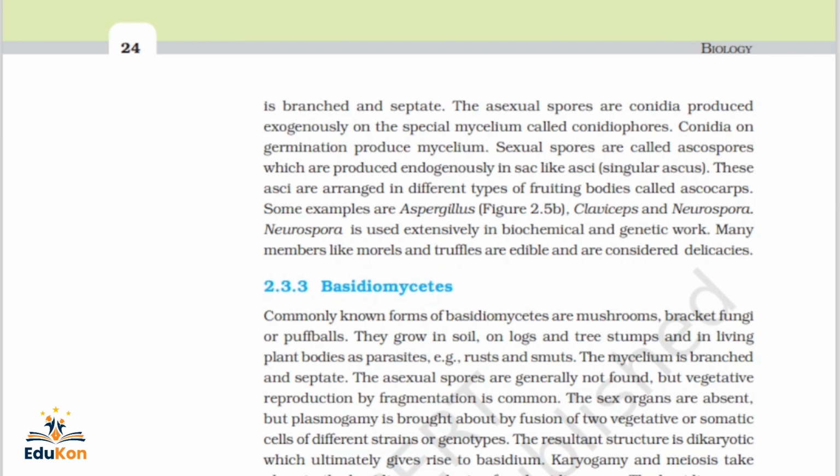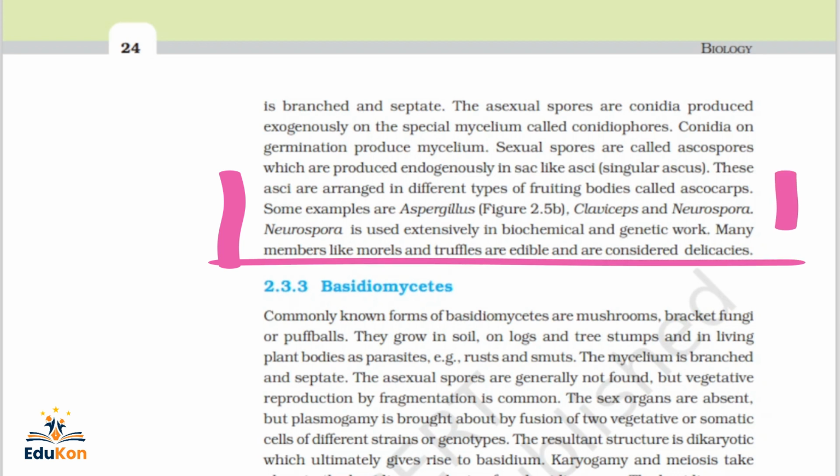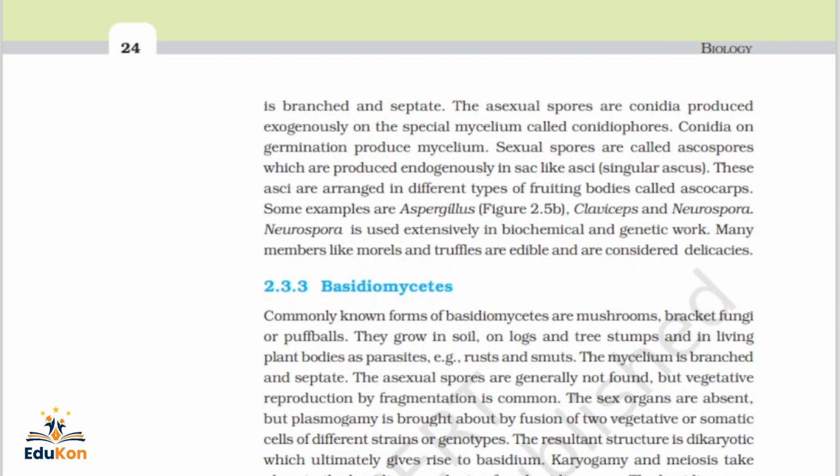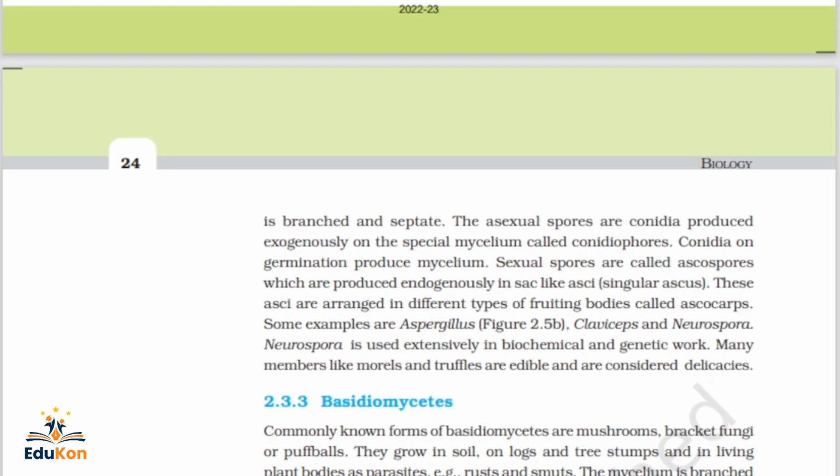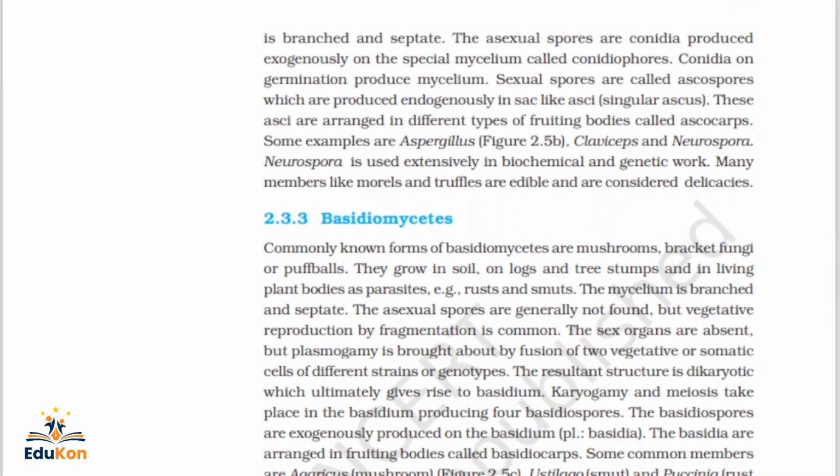Some examples are Aspergillus, Claviceps, and Neurospora. Neurospora is used extensively in biochemical and genetic work. So here we have three to four examples that we need to consider when reading about Ascomycetes. Sometimes the name will be given directly, and most of us don't remember the names of the fungi, so we miss those questions.